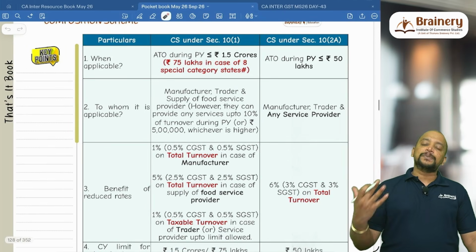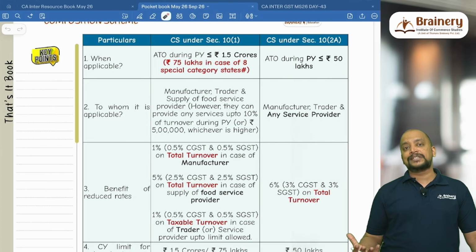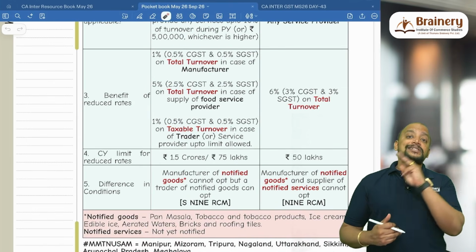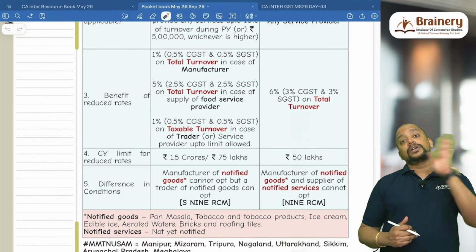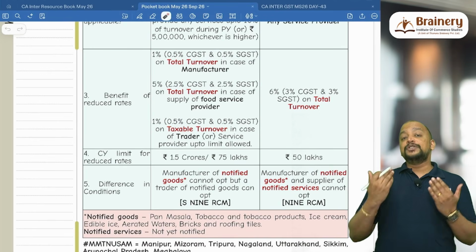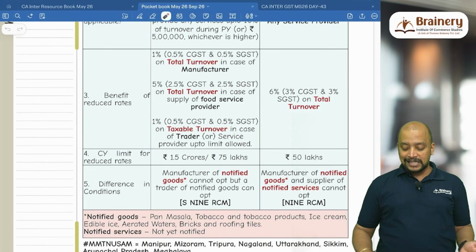So even a beauty parlor can go for composition scheme under 10(2)(a), or a coaching center can go for composition scheme under 10(2)(a). What is the benefit of the reduced rates? 3% CGST and 3% SGST on the total turnover. And again, here also they should not make interstate supplies. That's why you remember it as 6%, but don't write 6% because it is CGST 3%, SGST 3%.